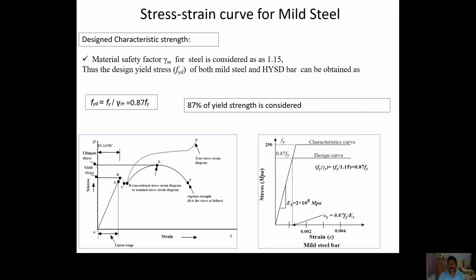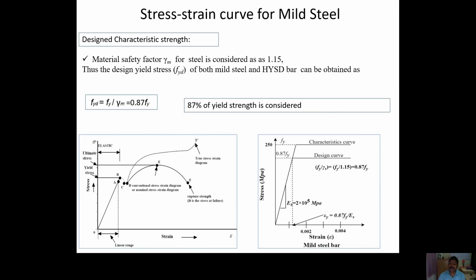Initially we are idealizing it. We are assuming that we limit the strength of that steel to the yield strength, not the ultimate strength. So if you conduct a test, from the graph you can find that the material reaches yield strength at point B, but it can carry more load. It has some capacity to carry more load till point E, or you can say the ultimate load point, the maximum load carrying capacity.